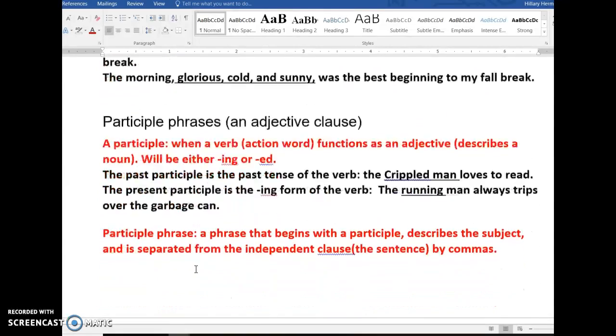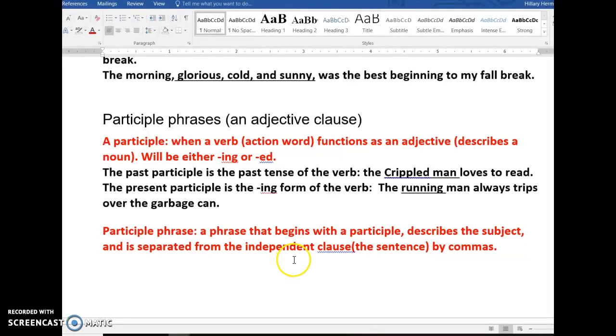Participle phrases. So a participle is when a verb, that's an action word, functions as an adjective or describes a noun. It will end in either ing or ed. So the past participle is the past tense of the word. You don't really need to know this. Just know that in crippled man, crippled is functioning as an adjective. Running man, running is functioning as an adjective. So this is past, this is present.